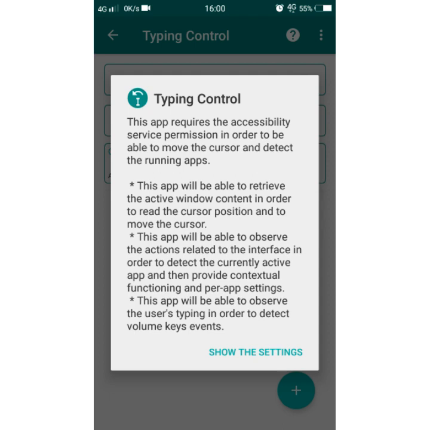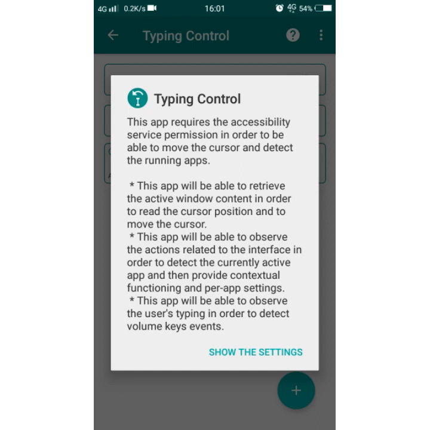This app will be able to retrieve the active window content in order to read the cursor position to move the cursor. This app will be able to observe the actions related to the interface in order to detect the currently active app, and then provide contextual functioning and per app settings. And this app will be able to observe the user's typing in order to detect volume key events.